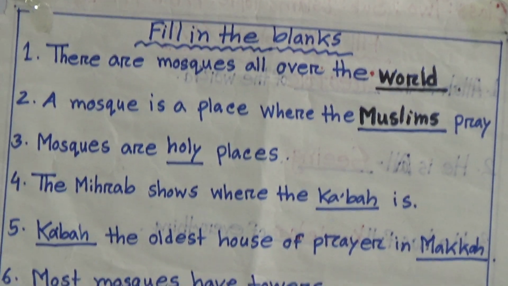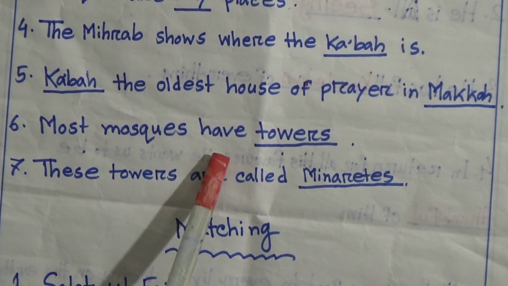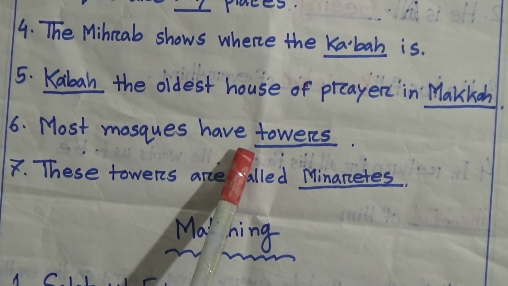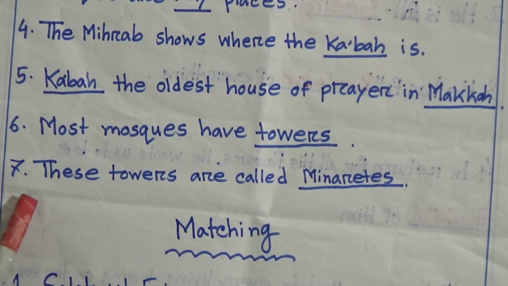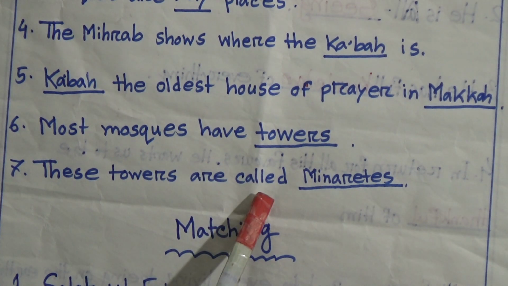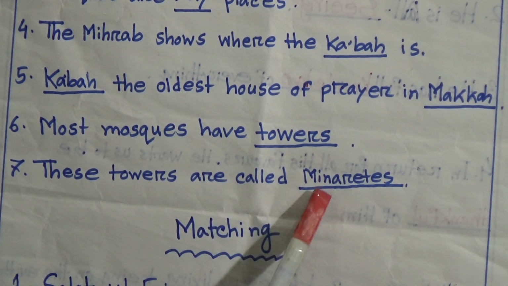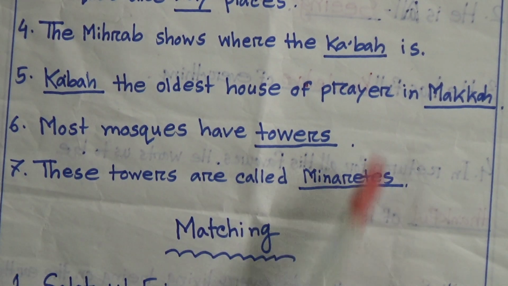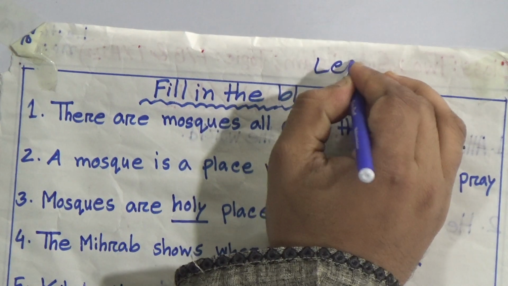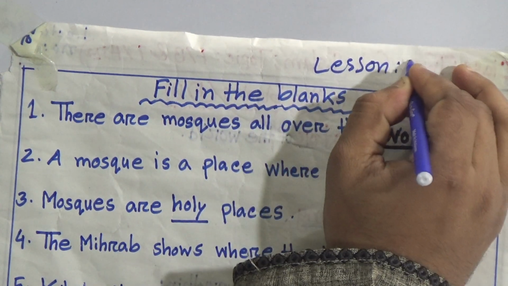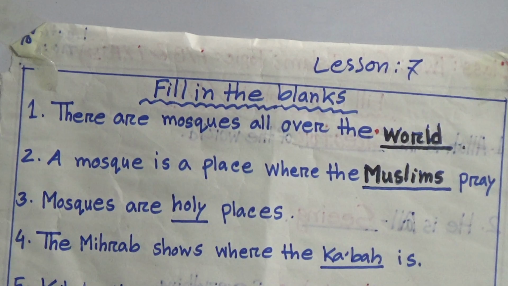Now number 6, my dear students, most mosques have dash. Our answer will be towers. Now number 7 and last number, these towers are called dash. These towers are called minarets. So our answer will be minarets. My dear students, these are the 7 fill in the blanks from lesson 7.